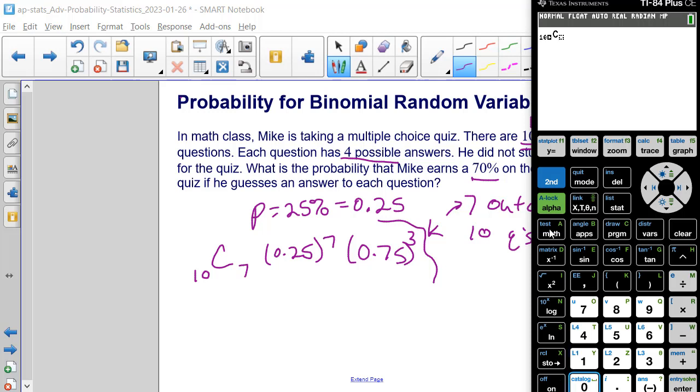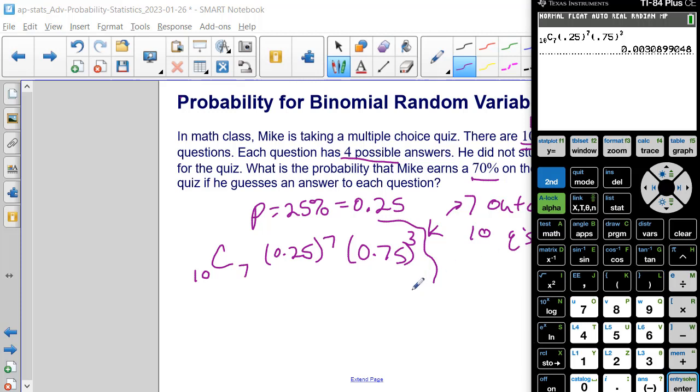So we fill in the 10, and we're choosing 7 of them, and then we have 0.25 raised to the 7th times 0.75 raised to the 3rd.